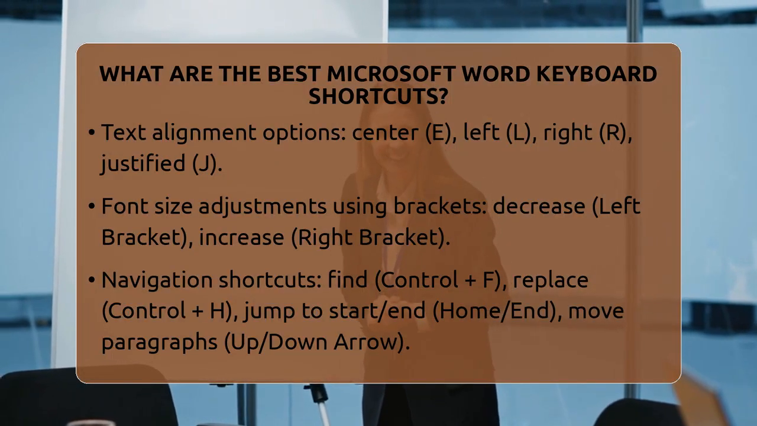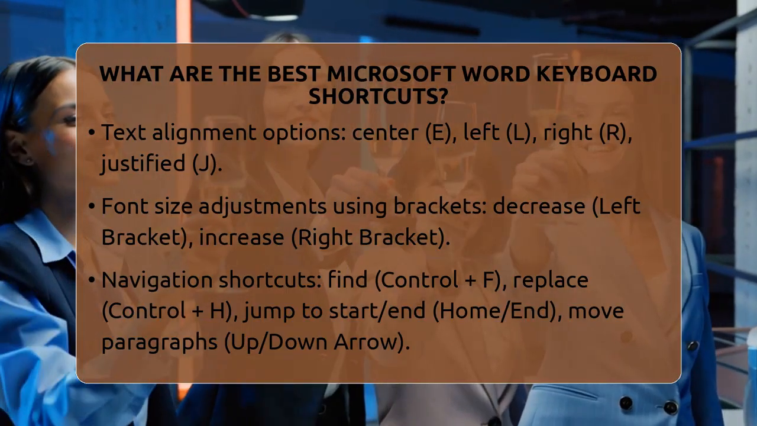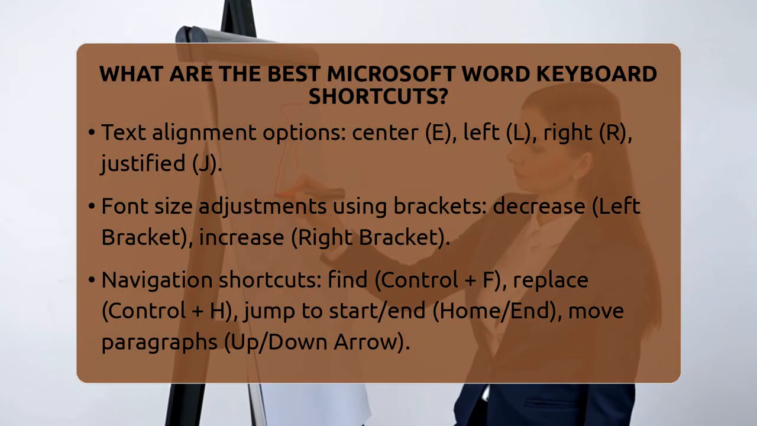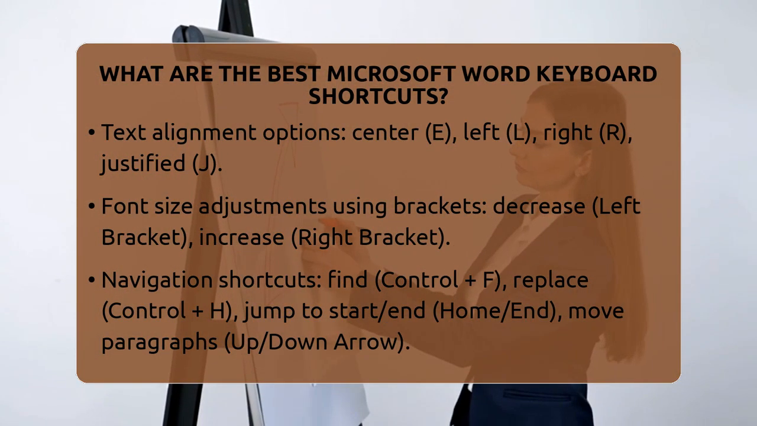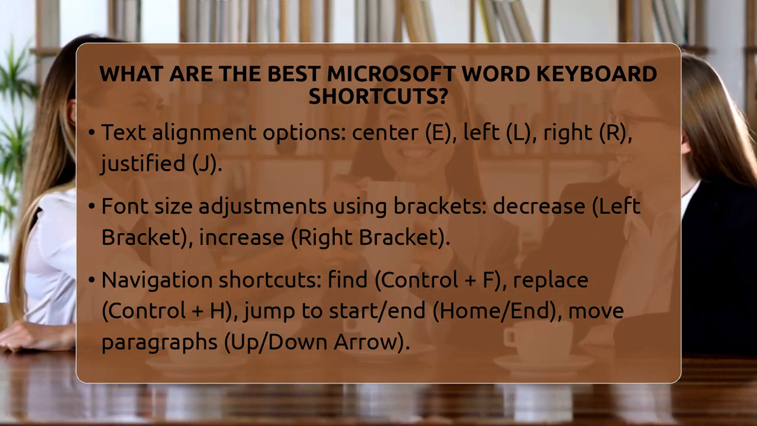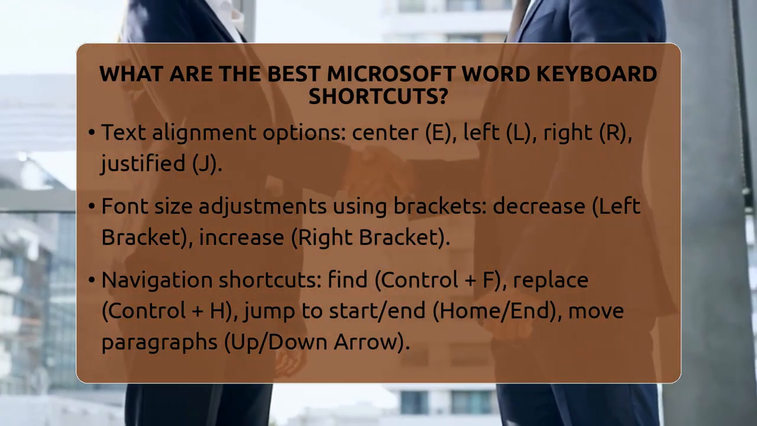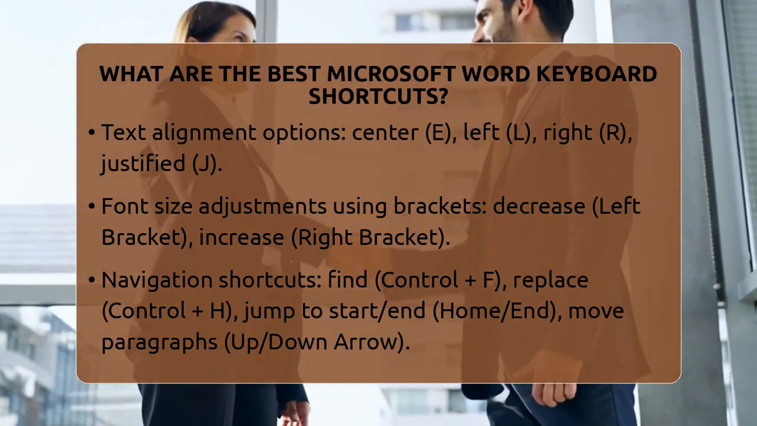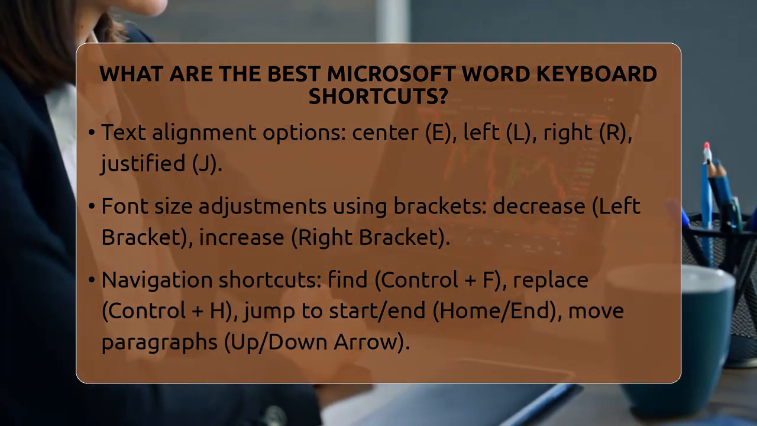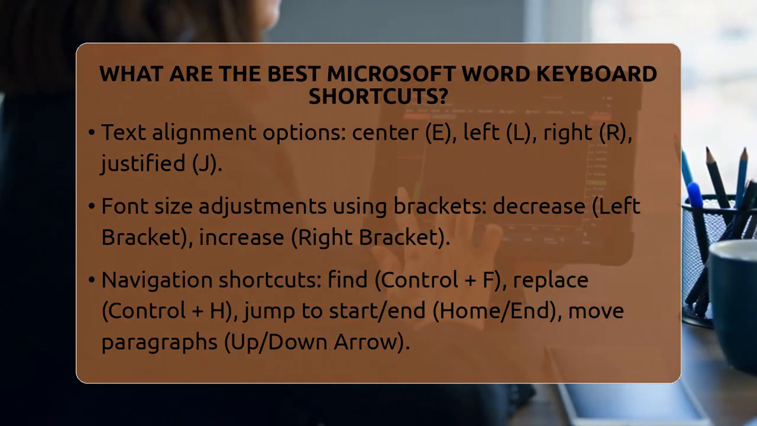Navigation shortcuts help you move through your document quickly. Ctrl plus F opens the navigation pane to find specific words, and Ctrl plus H opens the replace box for quick edits. Ctrl plus Home jumps to the start, and Ctrl plus End takes you to the end of the document. To move up or down a paragraph, Ctrl plus up arrow or down arrow works well. Page up and page down scroll through pages without moving your cursor.